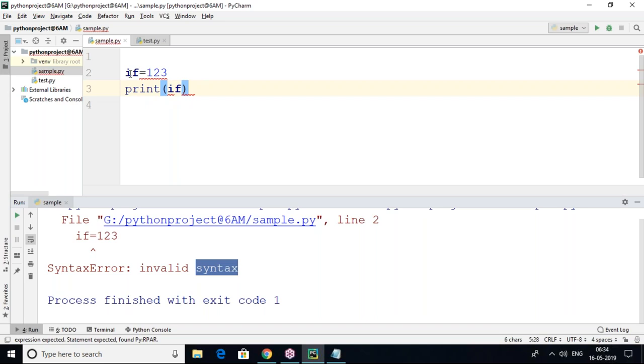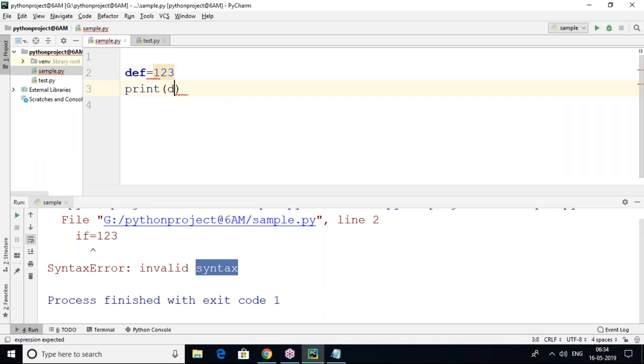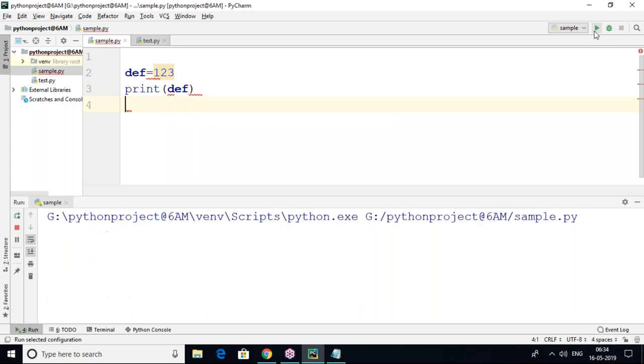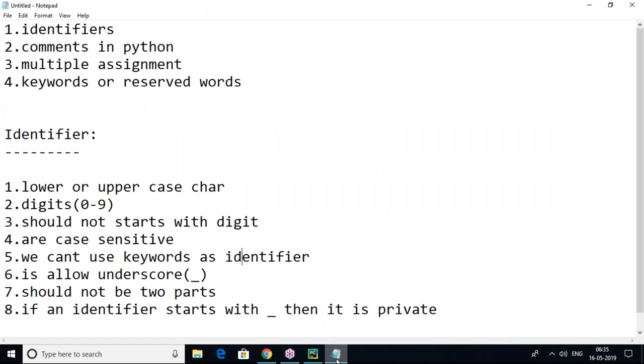So this is 'if', which is a keyword, but you are using it as a variable. So that will not work out. Keywords are reserved words. Many keywords are there in the PyCharm editor. Whatever is in blue color, those are all keywords. For example, here 'def' is a keyword. If you use 'def' as an identifier, it will not work out. So keywords should not be used as identifiers.